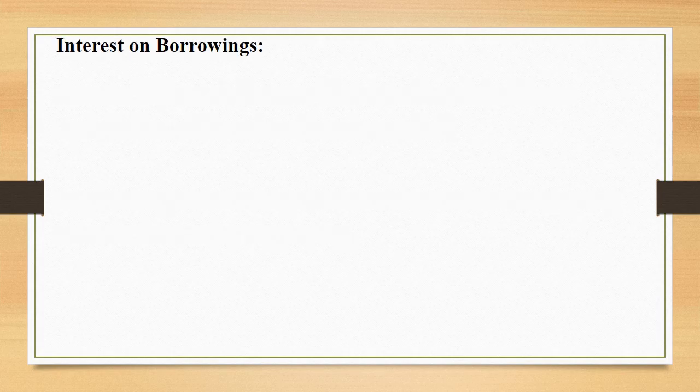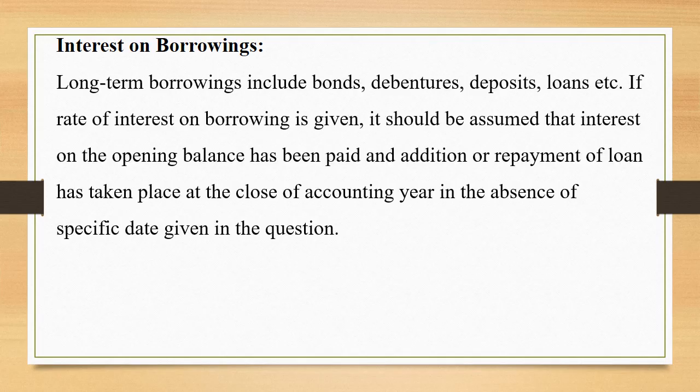Interest on borrowings. Now when you talk about interest on borrowings, this will include the interest on short-term borrowings and interest on long-term borrowings. Long-term borrowings include bonds, debentures, deposits, loans, etc. If the rate of interest on borrowing is given, it should be assumed that interest on the opening balance has been paid and addition or repayment of loan has taken place at the close of the accounting year in the absence of a specific date given in the question.